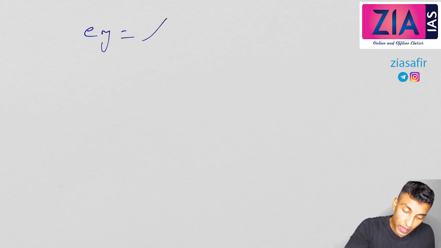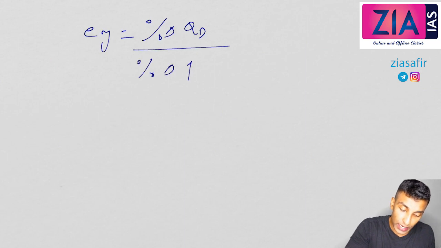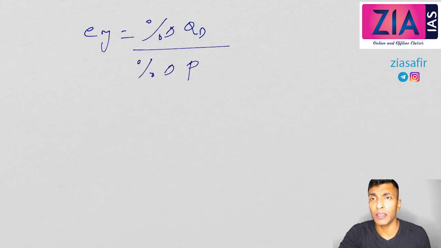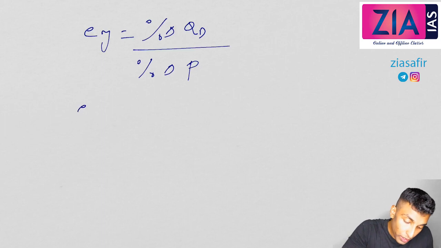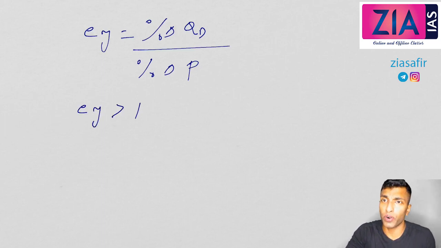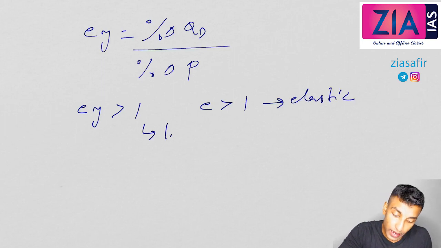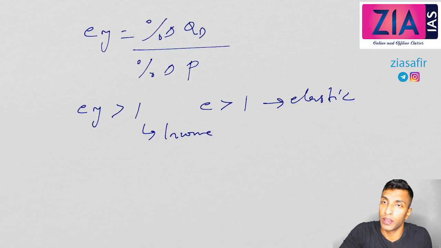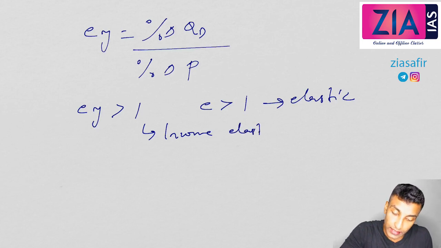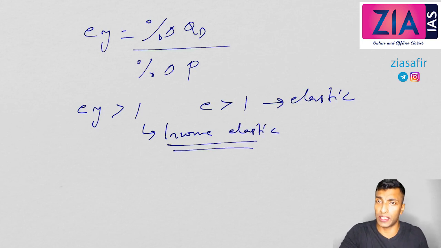Okay, now here also exactly the same thing. So if EY equals percentage change in quantity demanded to percentage change in income, what are the possibilities? The possibilities include EY greater than 1, like what we have discussed before, E greater than 1. So what was E greater than 1? Elastic demand, right? So here we will add income: income elastic demand. That's the only difference, otherwise it's the same.